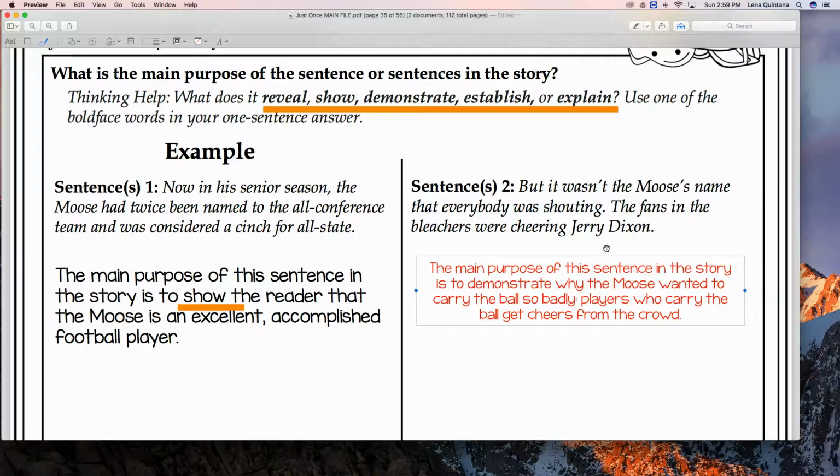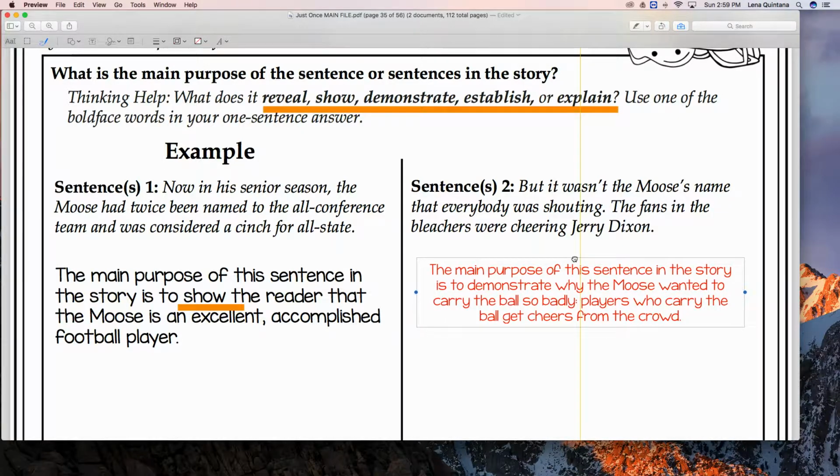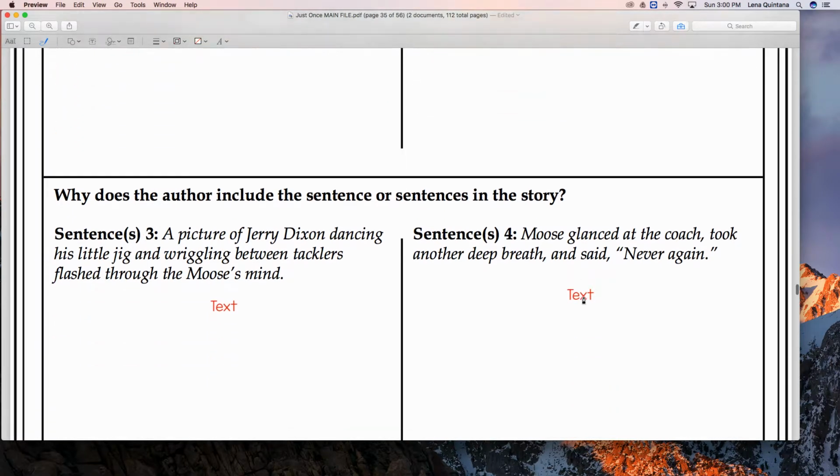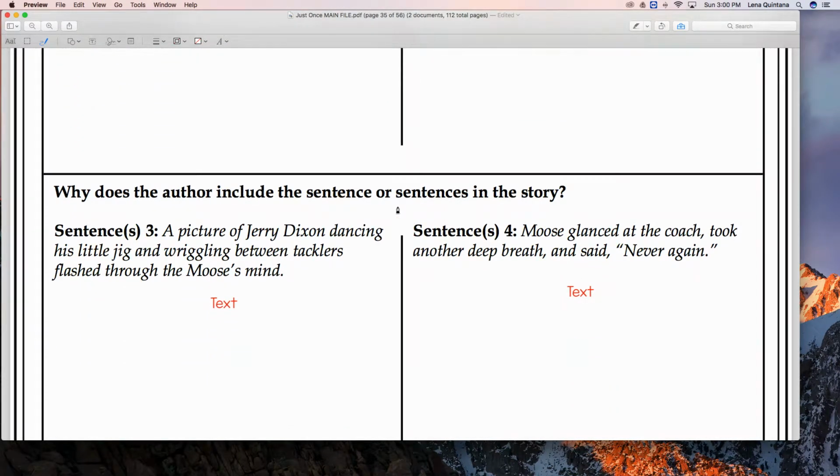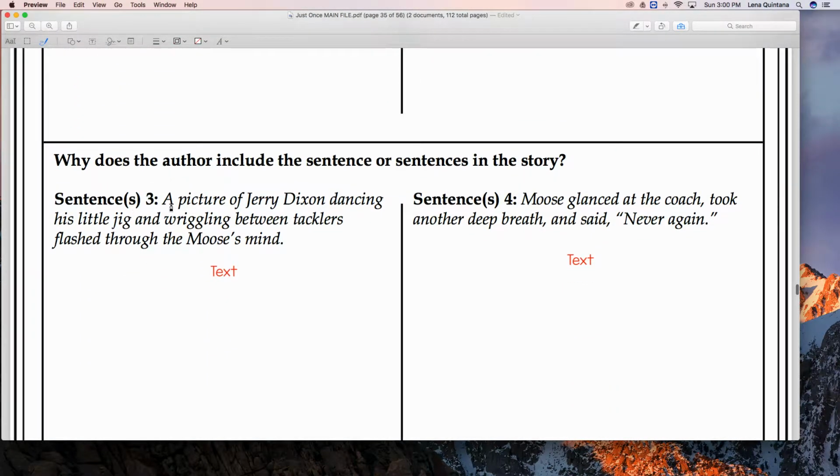Like, he's obviously very good. But it seems like, to me, he just wanted a lot, or maybe just a little recognition, I guess, and that's okay. That's okay to want that. All right, so this is demonstrating to the reader that he really wanted to carry the ball because he wanted cheers from the crowd. You know, that's a normal thing. Okay, let's move down to sentence 3 and 4.